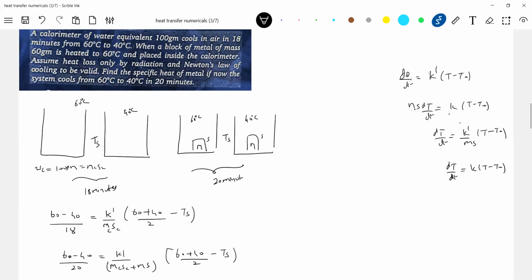I think you can divide these two equations, no? Dividing equation 1 by 2, we'll get the unknown quantity, the specific heat. We don't know K dash, and it is not needed also. Okay, solve for S, the specific heat. This will be your answer.